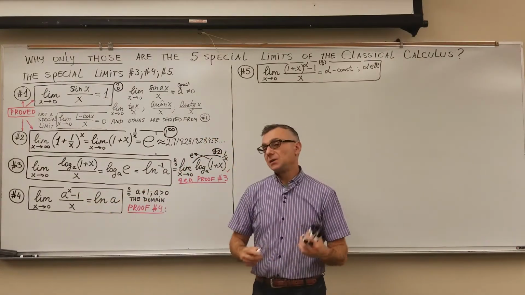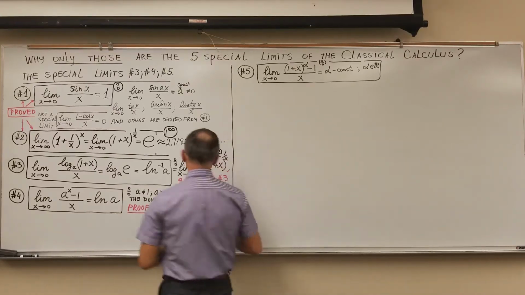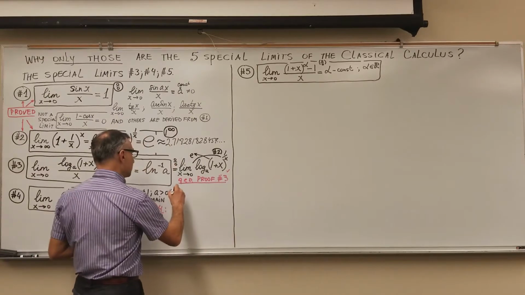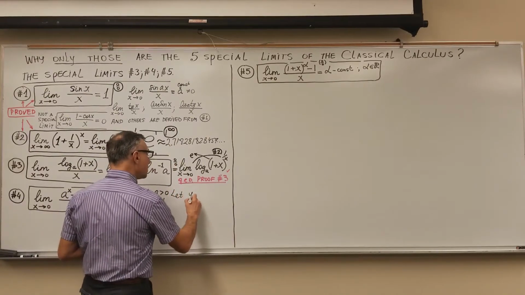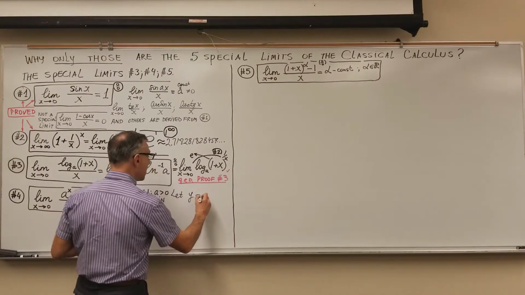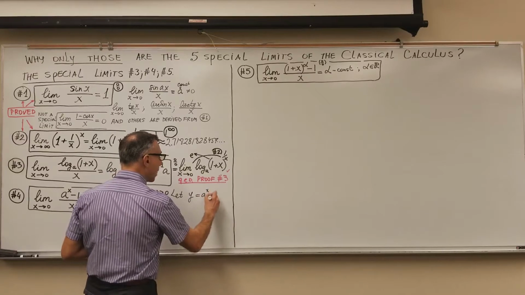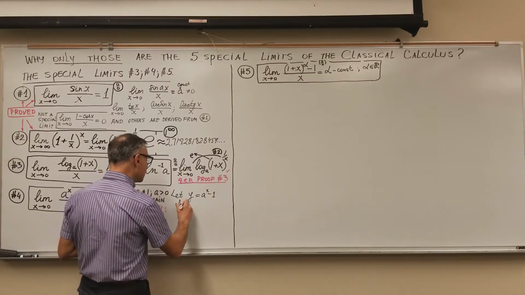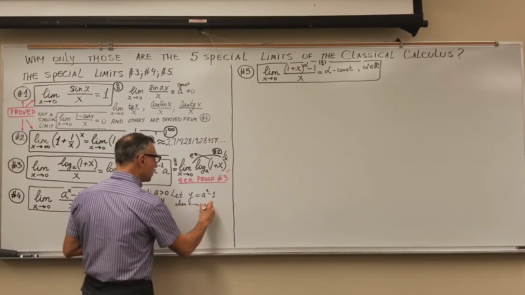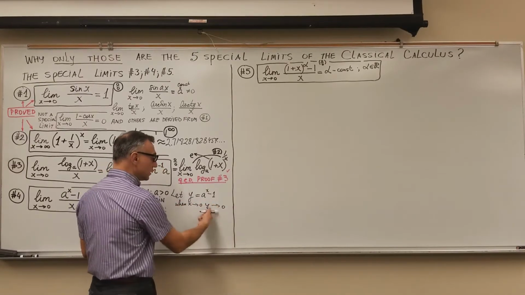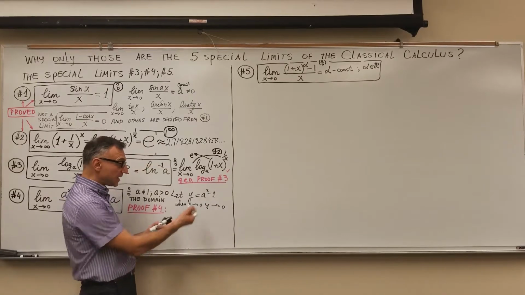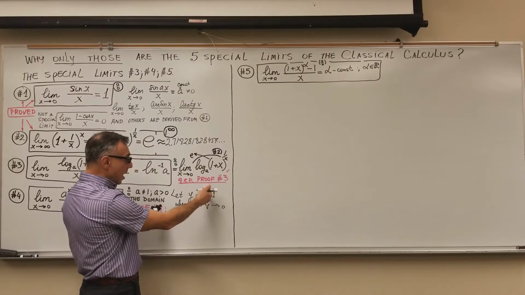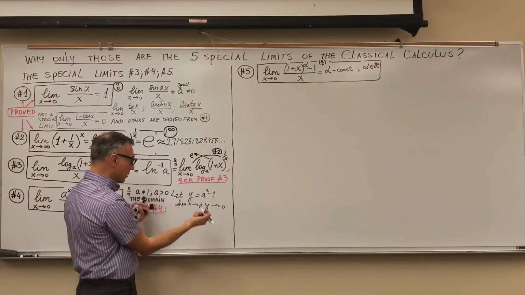We'll prove it by introducing a new variable. When we introduce a new variable, we use the keyword "let." Let a new variable y be equal to a^x minus 1. So I'm switching to a new variable y. When x goes to 0, y also goes to 0. The dynamics of y is easy to see: x goes to 0, non-zero constant a to the power 0 is 1, minus 1, is 0.